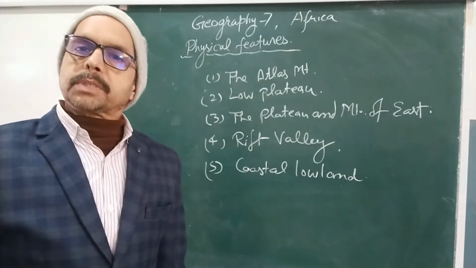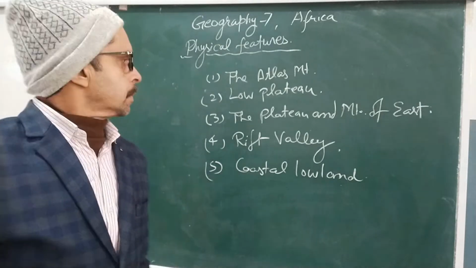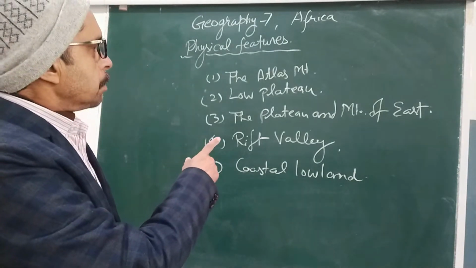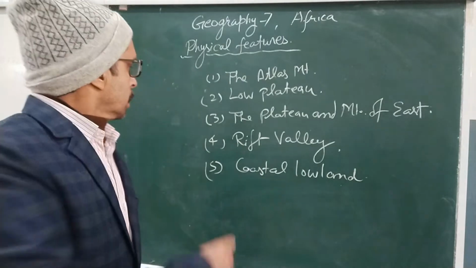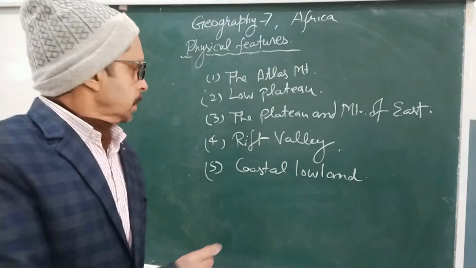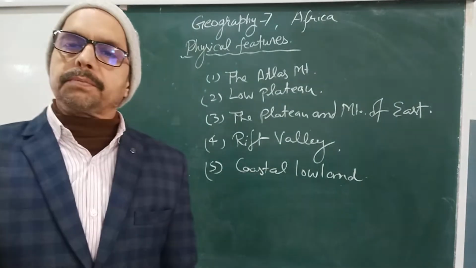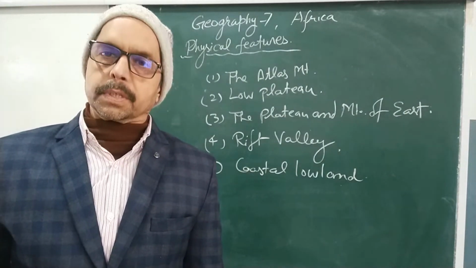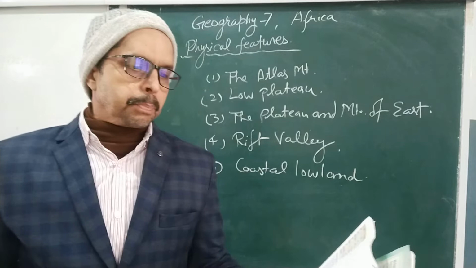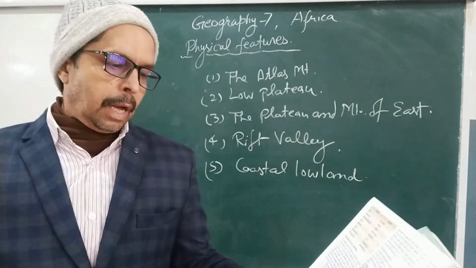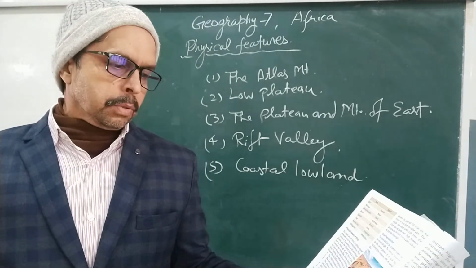Low plateau of central Africa. Plateau and mountain of the east. Rift Valley and coastal lowland. These are the physical features of Africa. So, some important things I am telling you.